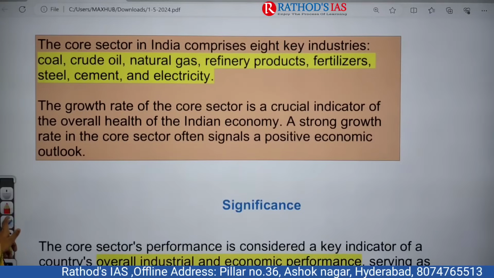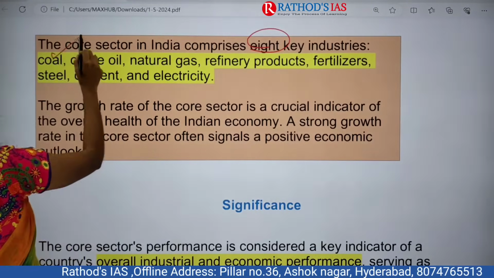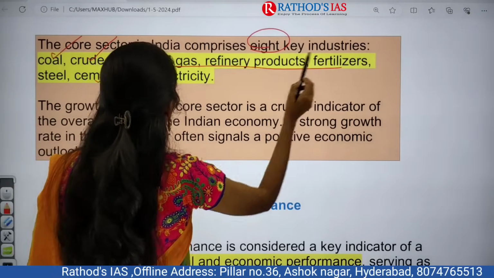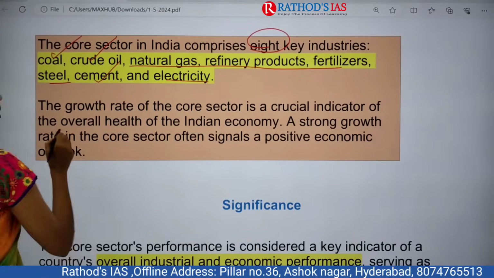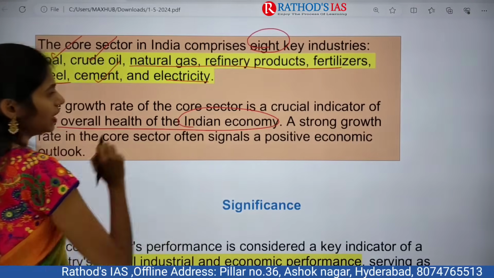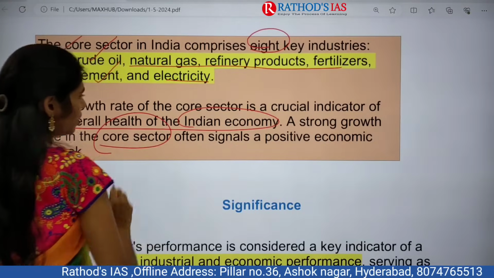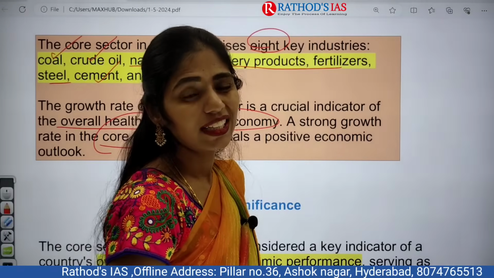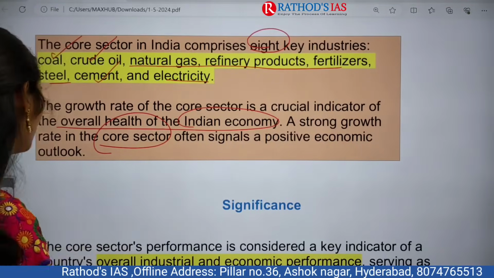If you are talking about these core sectors, we have 8. What are they? One is coal, next is crude oil, next is cement, natural gas, refinery, fertilizers, electricity and steel. So why are these sectors important? Because they are a crucial indicator of the overall health of our Indian economy. Whenever there is positive growth in these sectors, it shows that there will be good growth and development in our economy.